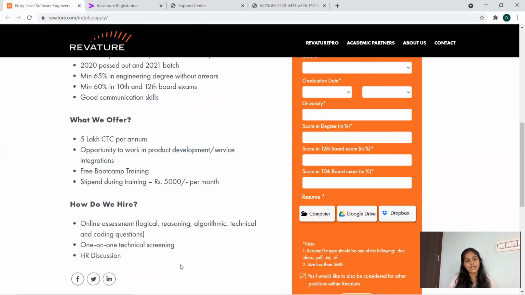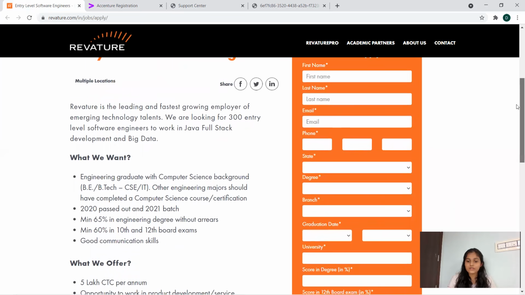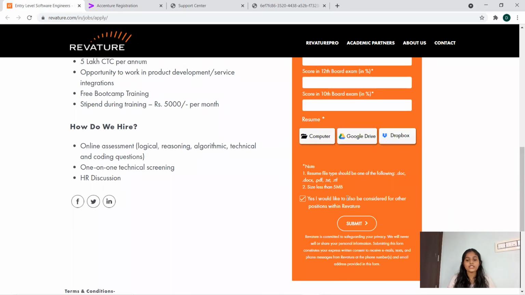Okay, so this is about the Rivature opening, and to apply for this, you have to fill this form, upload your resume, which is less than 5 MB, in DOC, PDF, TXT, RTF format, and submit for the opening. Okay, so I think it's very clear regarding the 2 openings, Rivature and Accenture, and how to register yourself for that, and everyone prepare well.